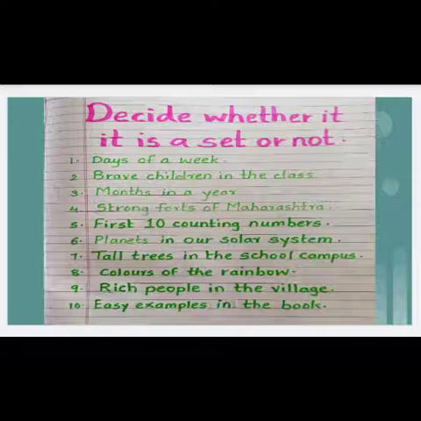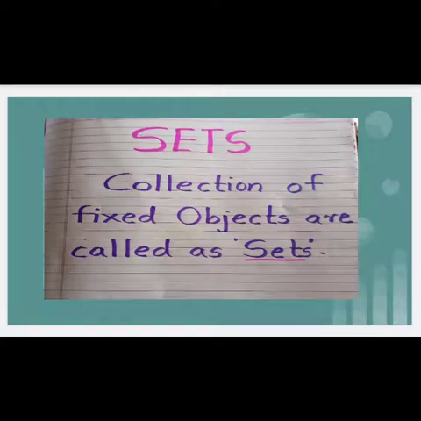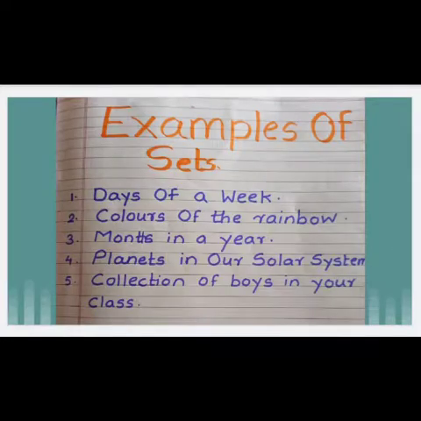From the above examples, what do we learn? That a collection of fixed objects is called a set. Now we will see the examples of sets. Days of a week, colors of the rainbow, months in a year, planets in our solar system, collection of boys in your class. All these are examples of sets because they are showing fixed elements.